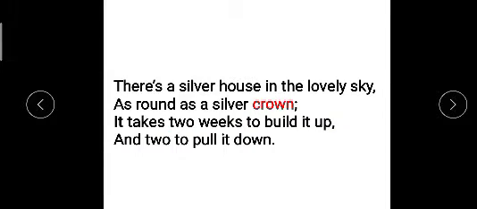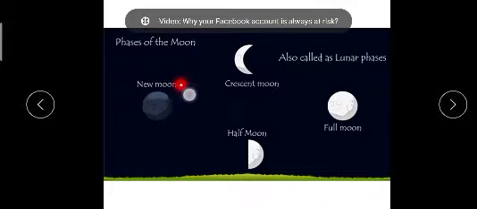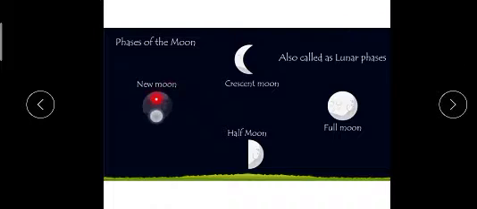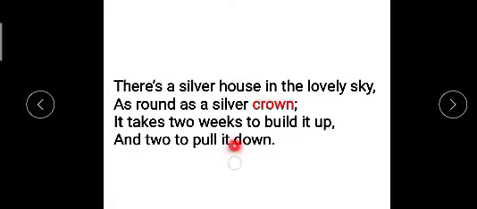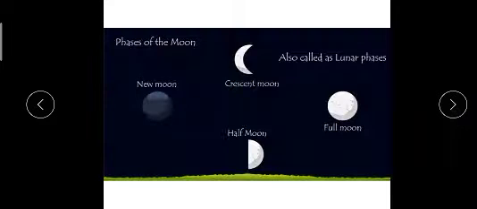It takes 2 weeks to build it up. We discussed earlier the phases of the moon. It takes two phases. You know that from new moon to full moon it takes 2 weeks, and that we call build it up, and two to pull it down. Pull it down means from full moon to new moon. That also takes 2 weeks.